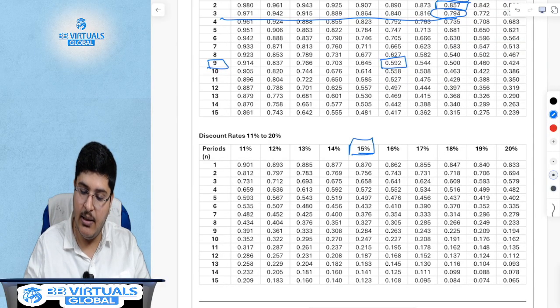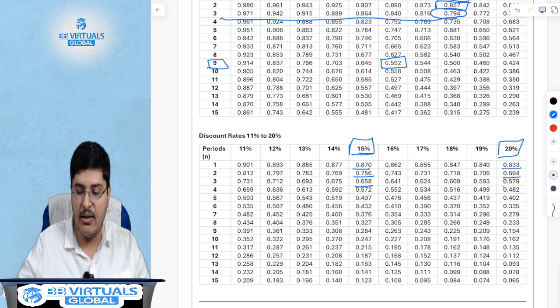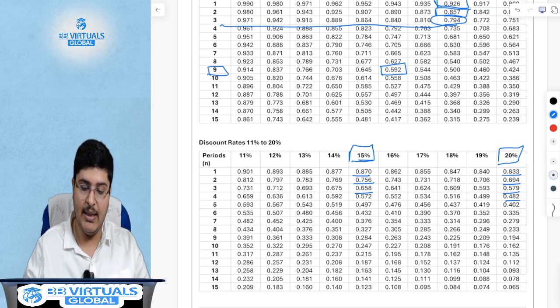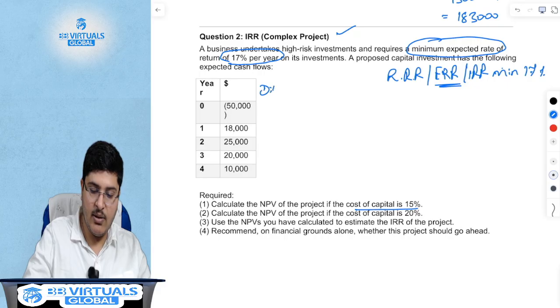You use the present value table of 15%: 0.870, 756, 658. We also have to calculate in the sum NPV at 20%. So which are the values over here? If I was to consider discounting at 15%, what is the rate?